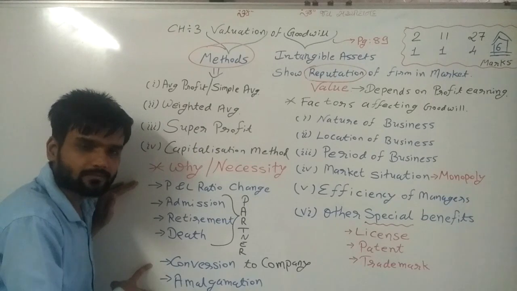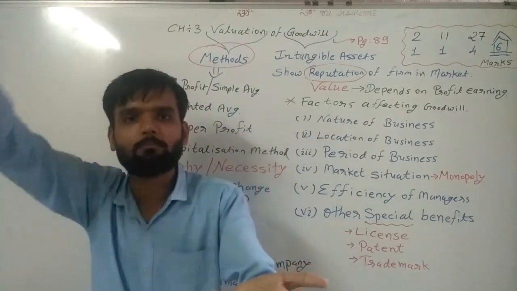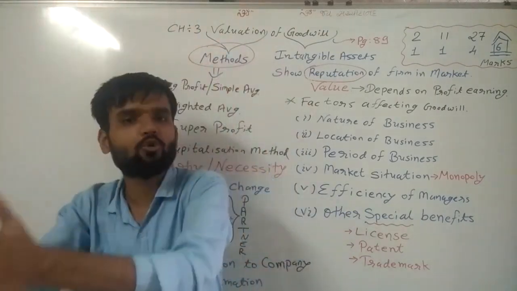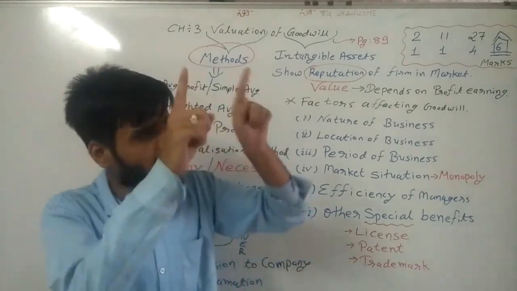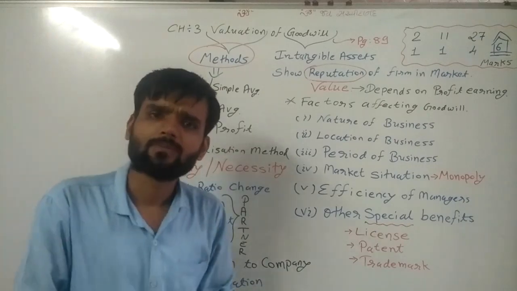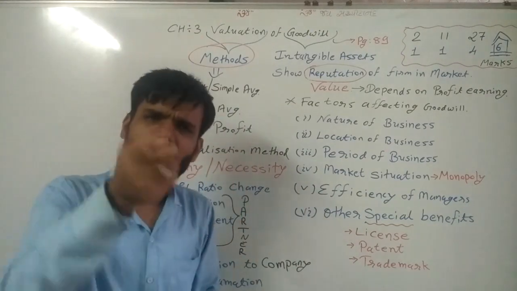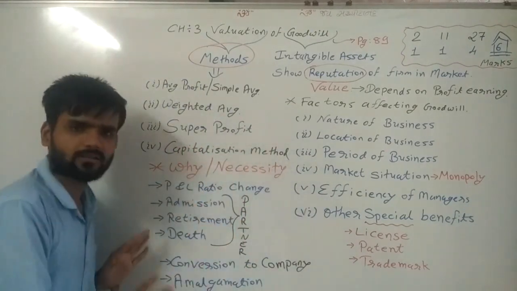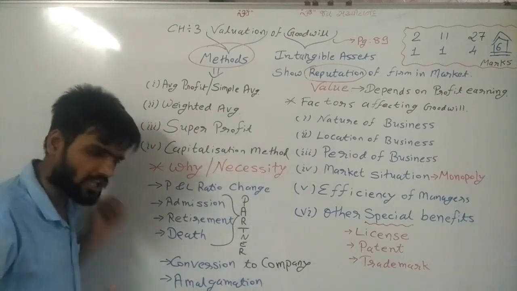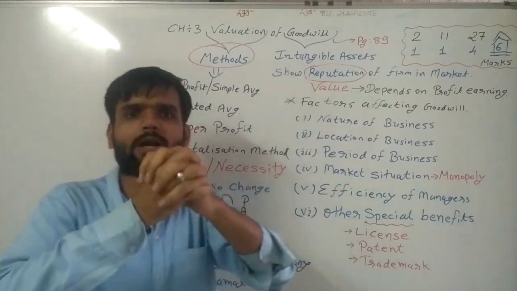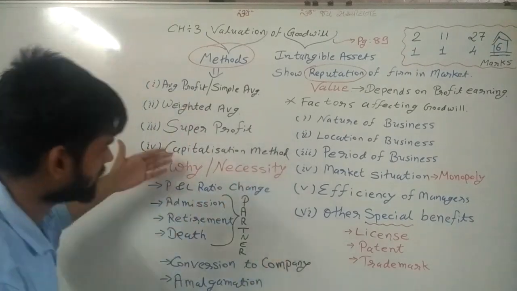Now the last 2 reasons. Conversion to company. If we are converting our partnership firm into a company, at that time also we can calculate goodwill. Goodwill calculation is not compulsory. But if we have decided in the contract that we will calculate goodwill by this method, then whenever any change is made, we calculate the goodwill. And the last one is amalgamation. If 2 or more firms start working jointly, at that time also calculation of goodwill arises.